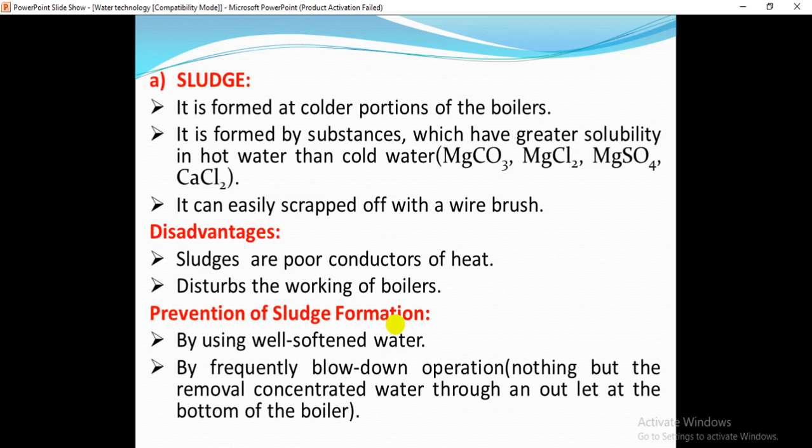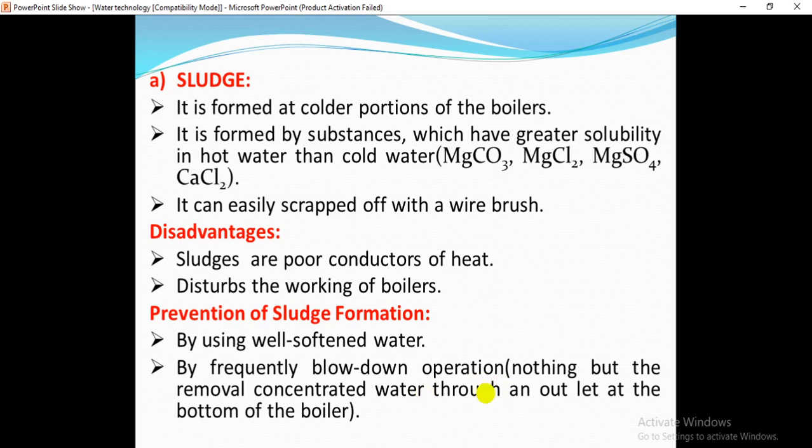Now, how to prevent sludge formation in the boilers? By using well softened water, we can prevent sludge formation. And by frequent blow down operation we can also prevent the formation of sludge. What is meant by blow down operation here?